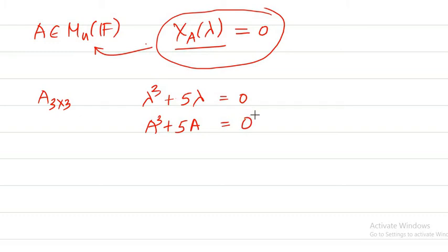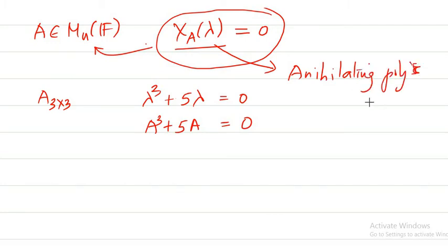That is what the Cayley-Hamilton theorem says. That means this particular polynomial, we can call it one of the annihilating polynomials of the matrix A.